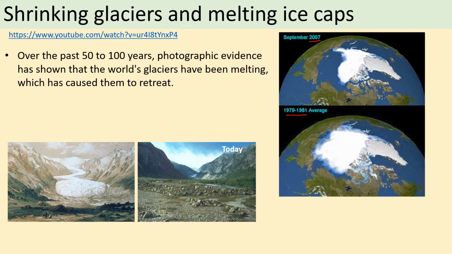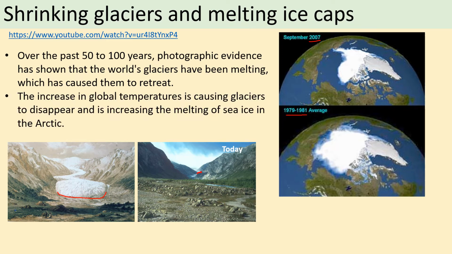Similarly, in this image here, this image on the left is not actually a photograph, it's a piece of art, and we'll talk a bit more about pieces of art later and how they can tell us about the climate, compared with a photograph taken today. And you can see that the snout of the glacier, which is the name that we use for the front of the glacier, used to be here. And in this image, you almost can't see it. I imagine it's back here, if not further back.